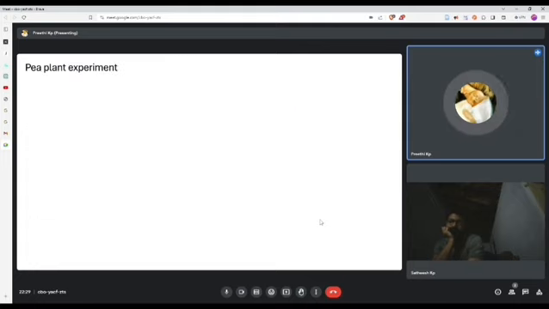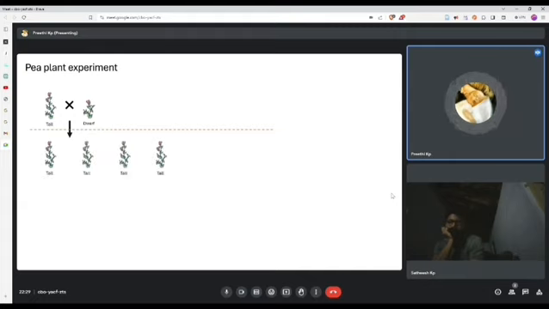We discussed that Mendel conducted many experiments on pea plants. Now we are going to discuss one of his first and most important experiments, and it goes like this. Mendel took two pea plants, a tall one and a dwarf one. He cross-pollinated them and produced many babies. From this generation, what he observed was that all the babies were tall.